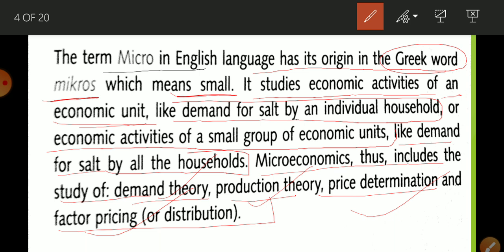The term micro has been derived from the Greek word mikros, which means small. And I stands for individual, so it is a study of individual units of an economy. For example, income of a buyer.